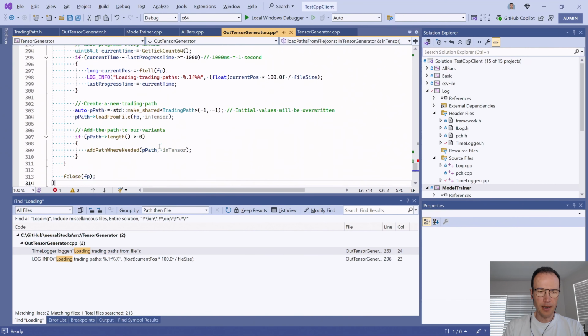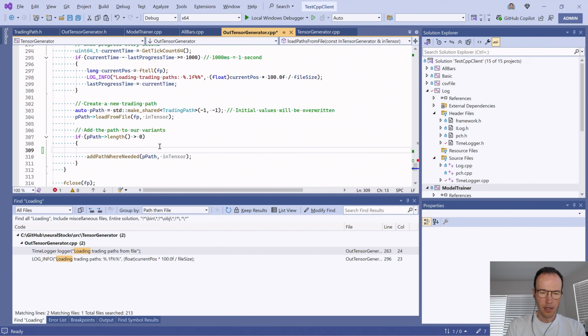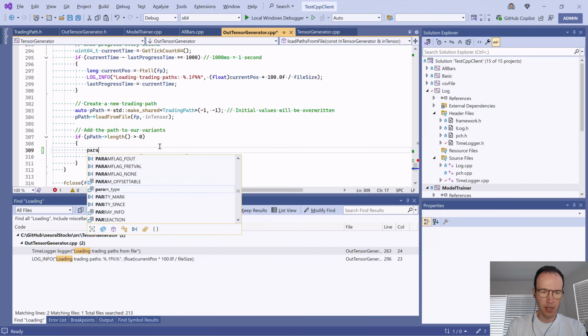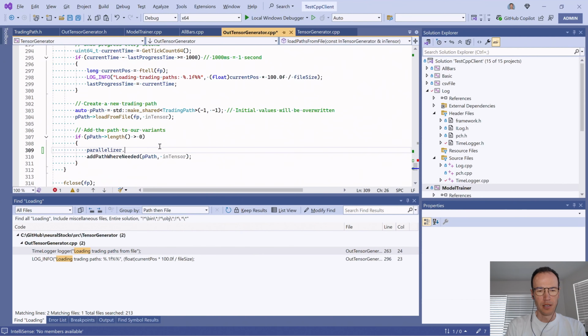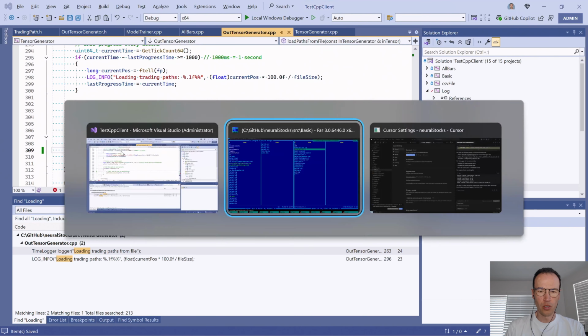And then here I will add the job to parallelizer. Actually, I will do a to-do. And now I'll ask cursor to implement this.